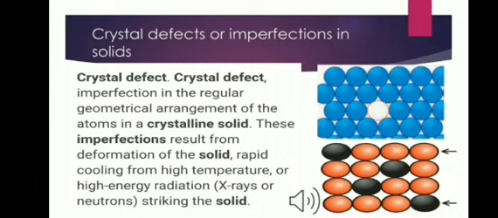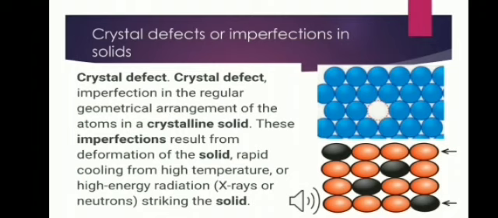In real, naturally occurring crystalline substances, they do not have perfect crystal structures. They have some disorders or irregularities in the stacking of atoms. Such irregularities in the arrangement of the constituent particles of a solid crystal are called defects or imperfections, as you can see in the slide.